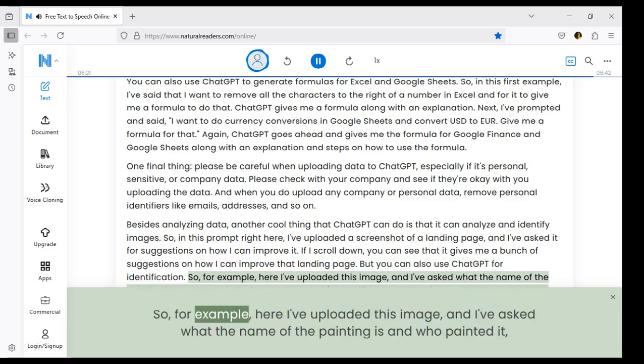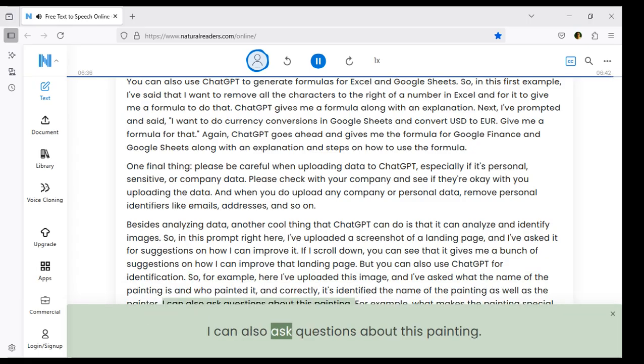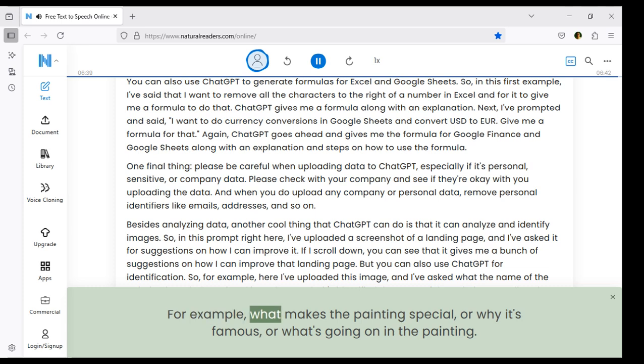So, for example, here I've uploaded this image, and I've asked what the name of the painting is and who painted it, and correctly, it's identified the name of the painting as well as the painter. I can also ask questions about this painting. For example, what makes the painting special, or why it's famous, or what's going on in the painting.